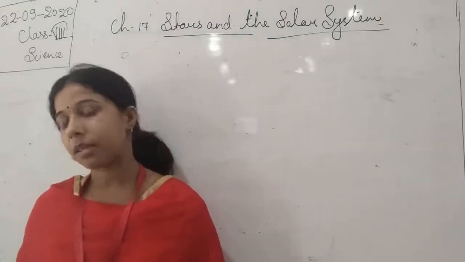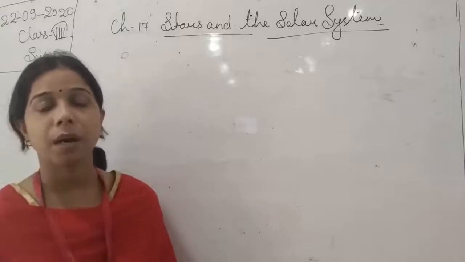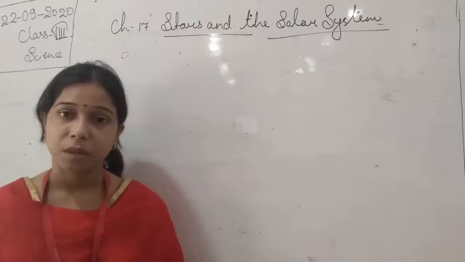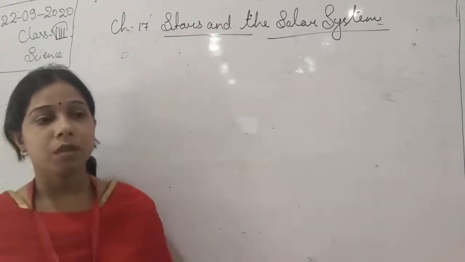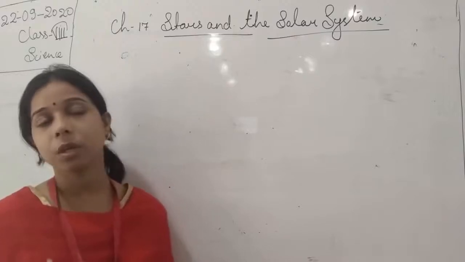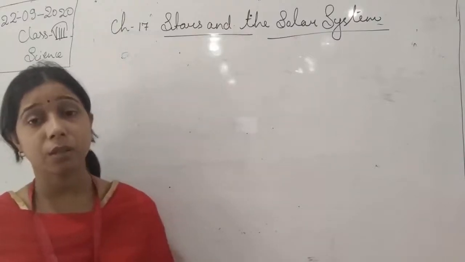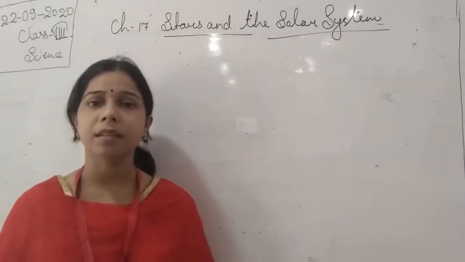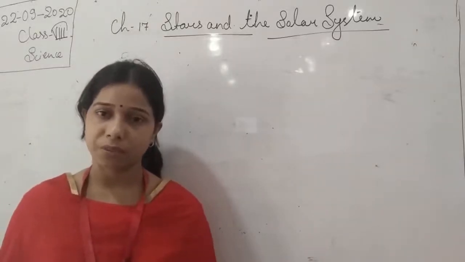So till now, students, we have discussed the stars and the solar system. Whenever it is asked what a solar system is, the first thing that comes to your mind is that it involves the planets and the sun.